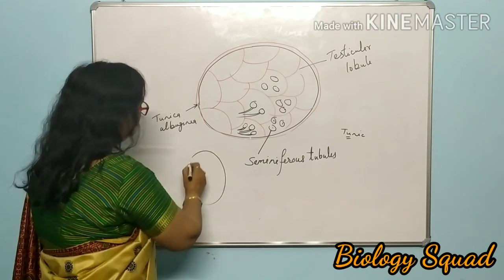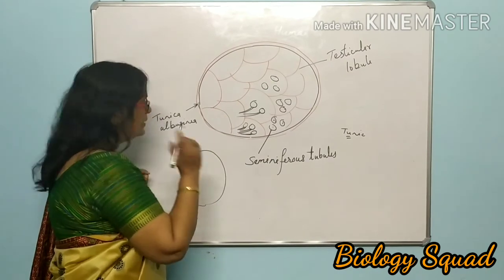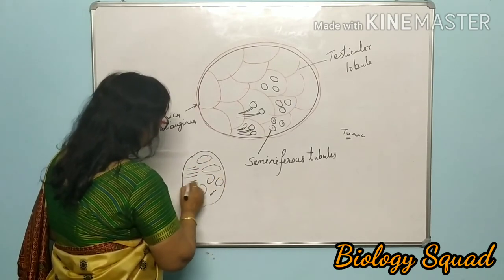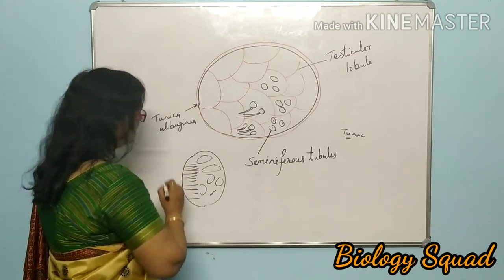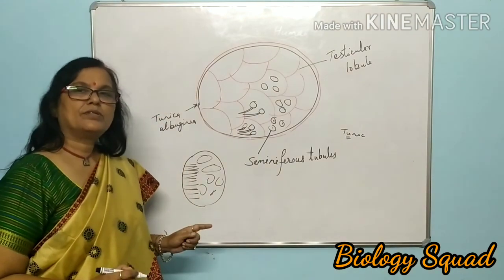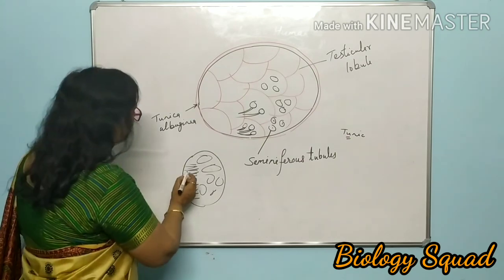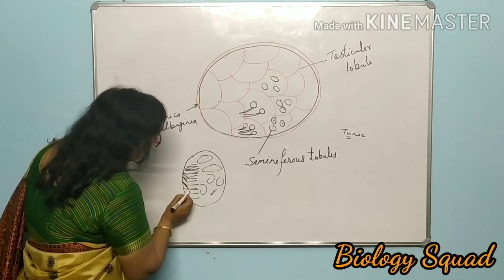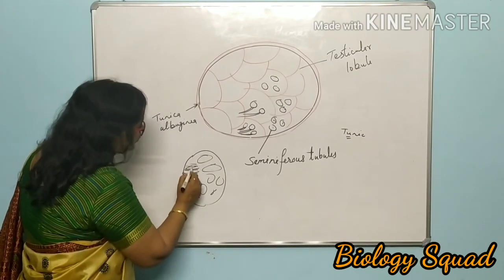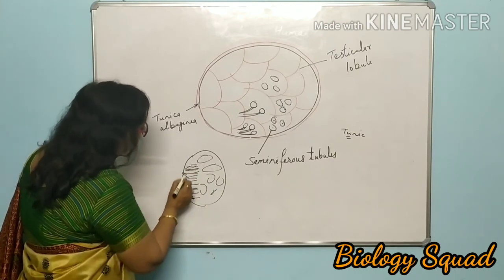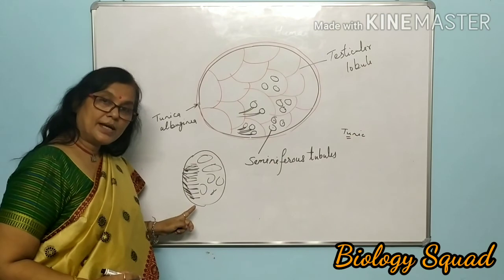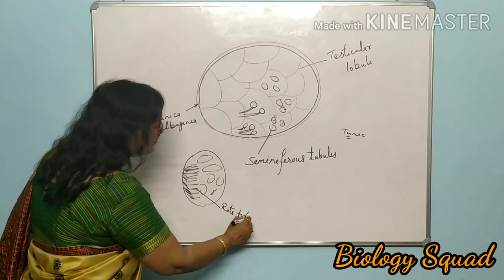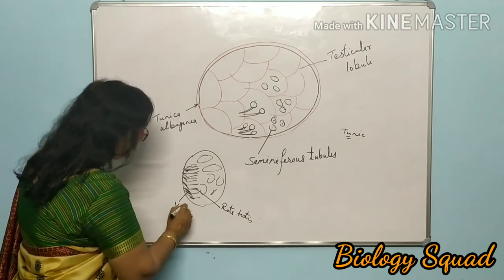If you see a lateral view of testis, these seminiferous tubules are connected by the network-like structure called rete testis. And further these rete testis are joined with some tubes, which join into common tubes and are treated as vasa efferentia.